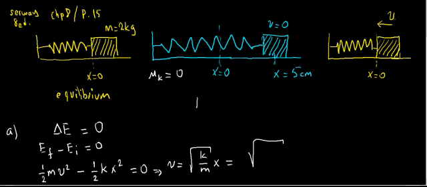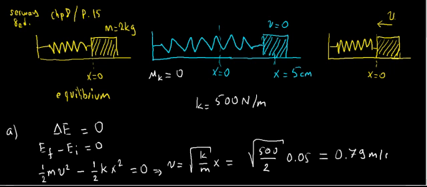K is given as 500 newtons per meter, m is 2, and x is 5 centimeters. We have to convert this to meters, 0.05, and when you do this calculation you will find the speed is 0.79 meter per second. So this result is when there is no friction involved in the problem.